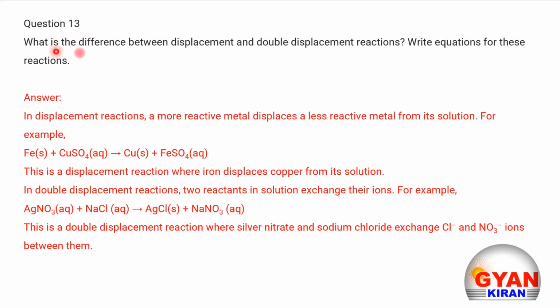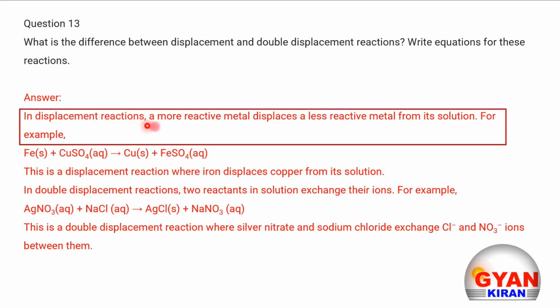Question number 13. What is the difference between displacement and double displacement reaction? Dear student, here we have to differentiate between displacement reaction and double displacement reaction, and we must give the equations for both of these reactions. The displacement reaction is a reaction in which a more reactive metal displaces a less reactive metal. Here in this reaction, a more reactive metal displaces a less reactive metal from its solution. This is what is known as displacement reaction.